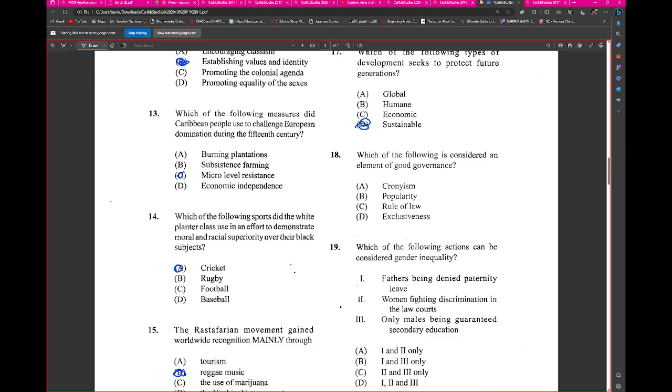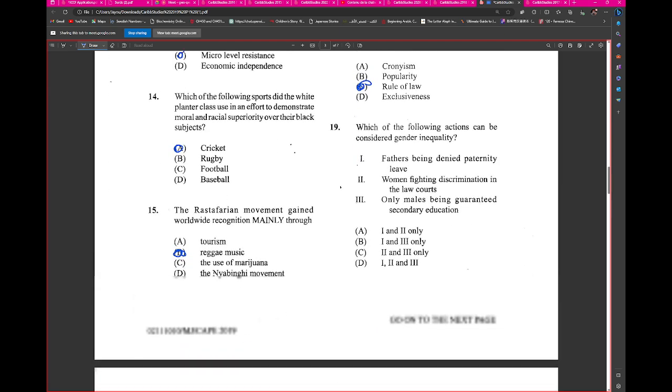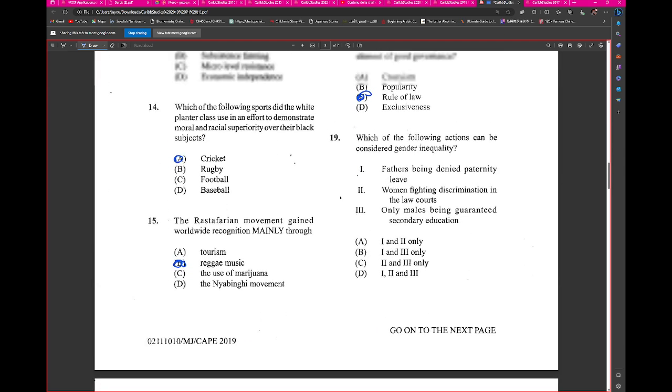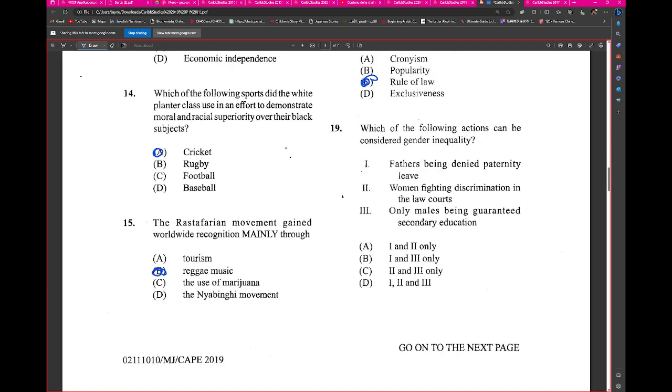Rule of law. You guys just have all the answers, so some of the ones are going to come out in CAPE this year. That would be cool.